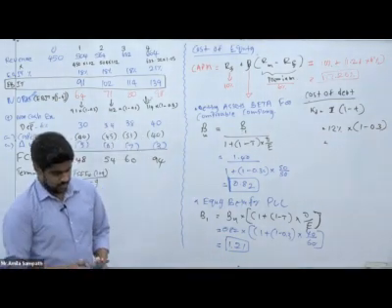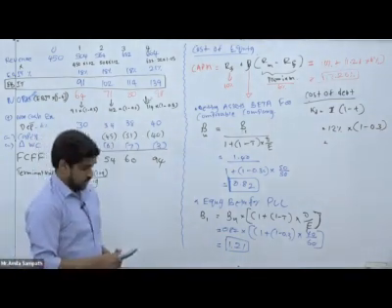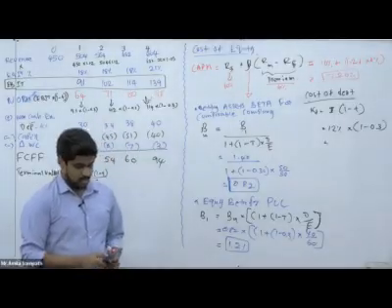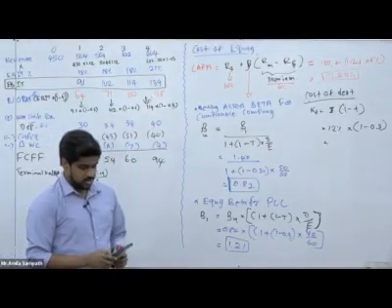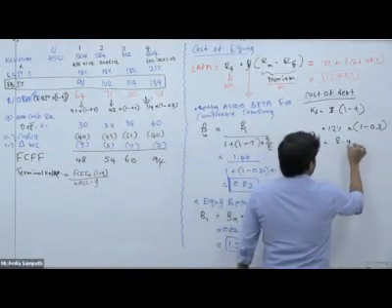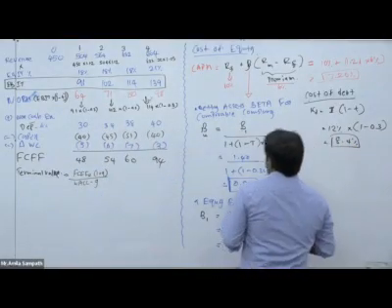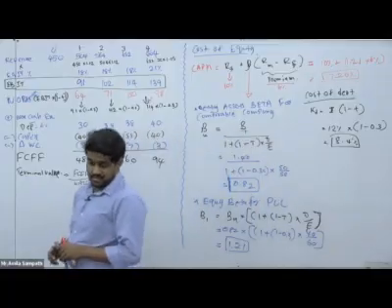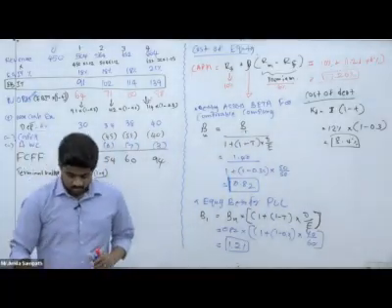If we multiply 0.7 by 12%, we get 8.4. We can get the cost of debt as 8.4.